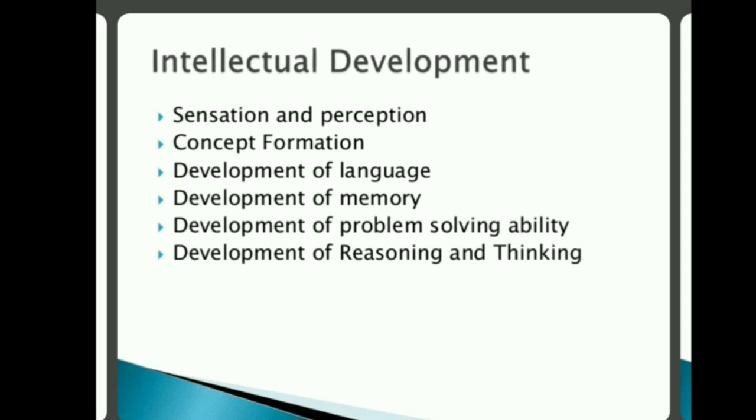Under intellectual or cognitive development, a few developmental changes come. First is sensation and perception. When a child can sense something or perceive something, this is the development of sensation or perception. Then concept formation, then development of language is also a cognitive development. Then another cognitive development is development of memory, to retain something in the memory. Then development of problem solving ability, development of reasoning, thinking, these all are cognitive or intellectual development. Let us see what these are.